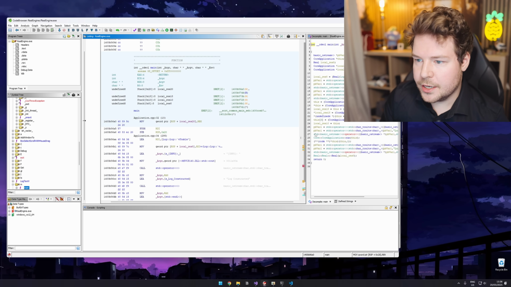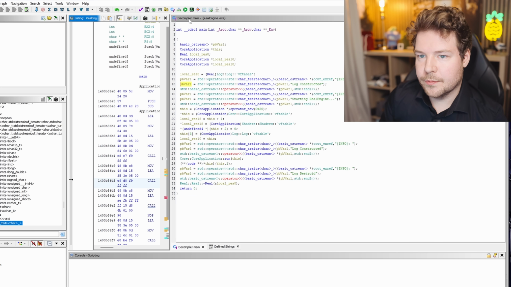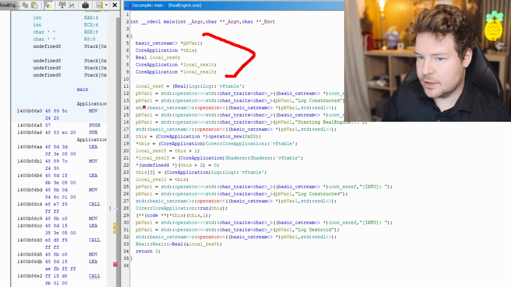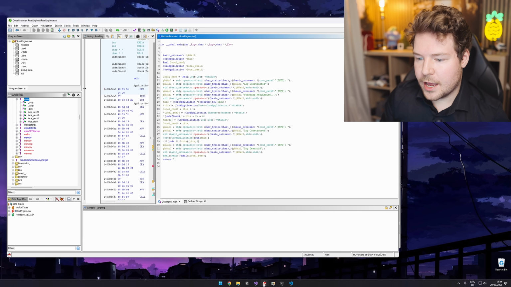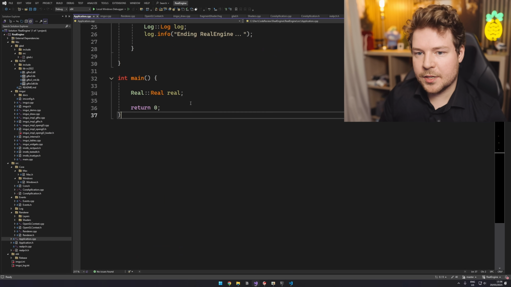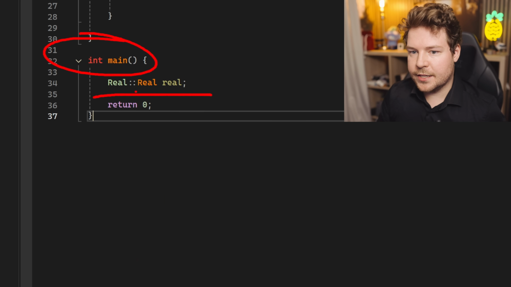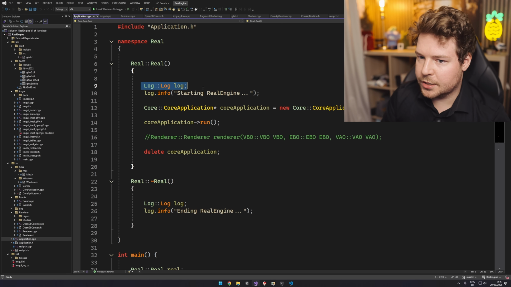And then what do we do here? Well, you can either try to read this, or you can just look at this decompiled code over here. The pointer and primitive types don't really matter because they're not assigned to until later. You can see the first real thing that happens is this log gets created. If we look at the actual C++ code inside the project, we have int main, which creates this real class instance, which is up here. And then this class has a constructor, which will in fact call the log constructor.